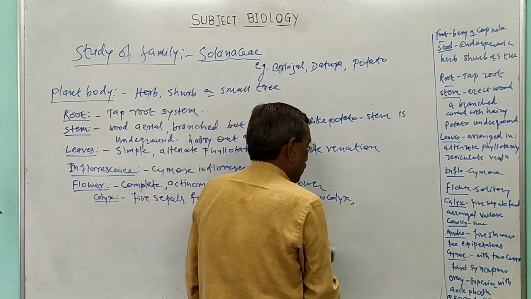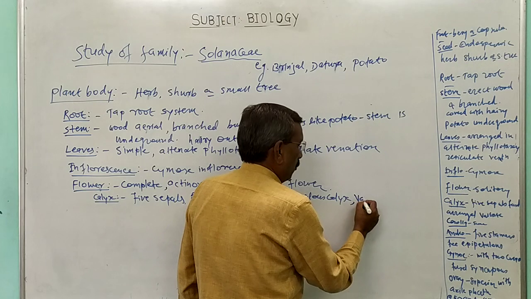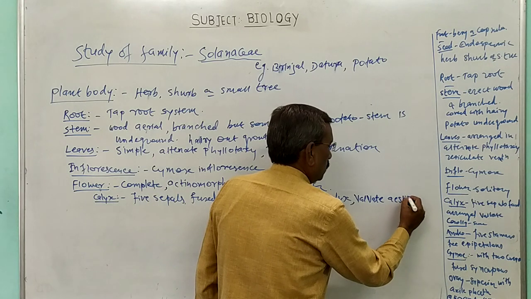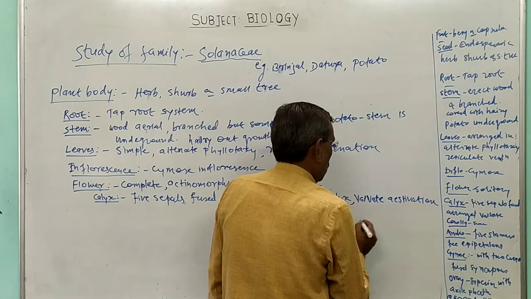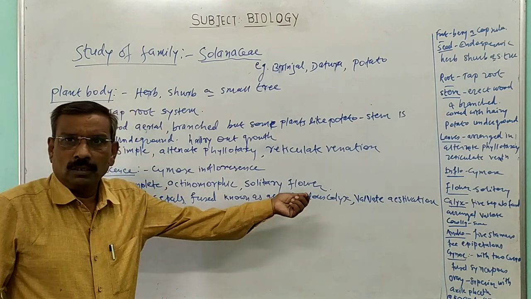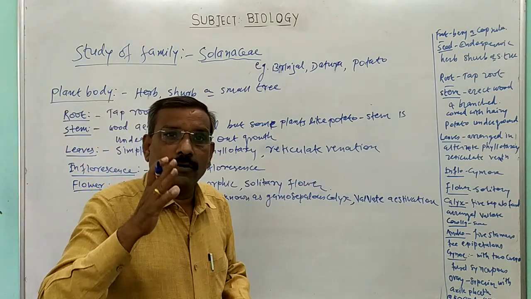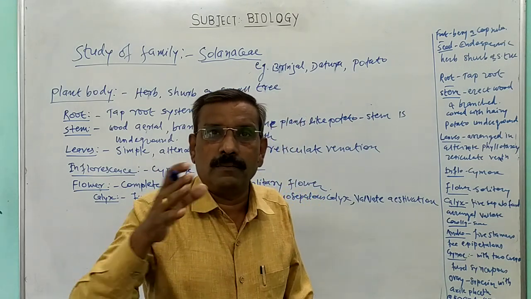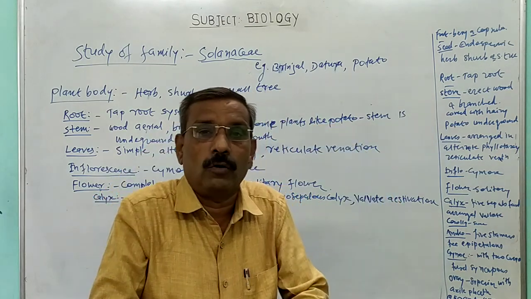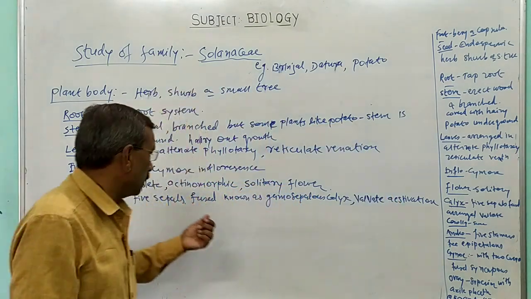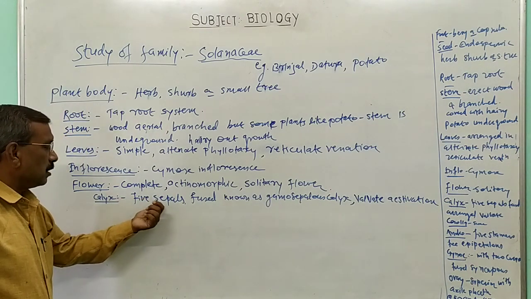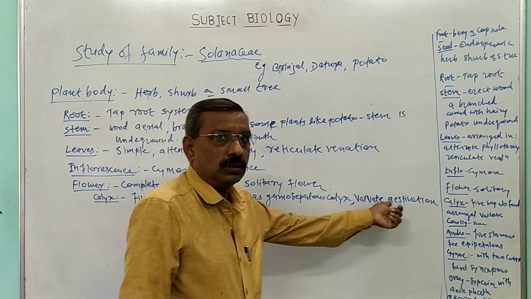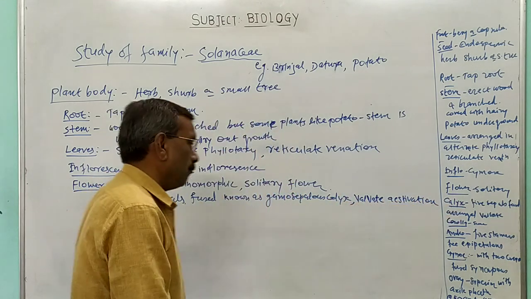That estivation is known as valvate estivation. Now, what is estivation? It is the arrangement of sepals or petals in the bud condition with respect to the other members of the same whorl. Thus, in the calyx there are 5 sepals. These sepals are fused, known as the gamosepalous calyx, and it shows a valvate type of estivation.